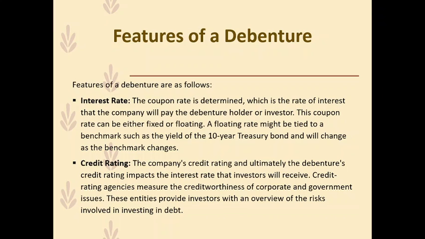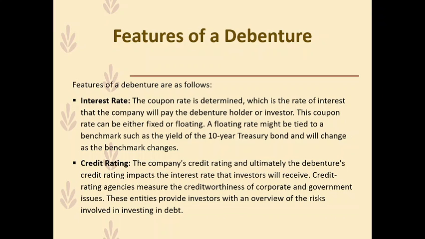Now let us understand the features of a debenture. The first is the interest rate. The more formal term to refer to the interest rate of a debenture is coupon rate. This is the rate of interest that the company will pay the debenture holder or investor. This coupon rate can be either fixed or floating. Now, what do you mean by fixed coupon rate? Fixed coupon rate is the rate which is predetermined. Say a company XYZ Limited is issuing 10% debentures in the market. In this case, this 10% is a fixed coupon rate.